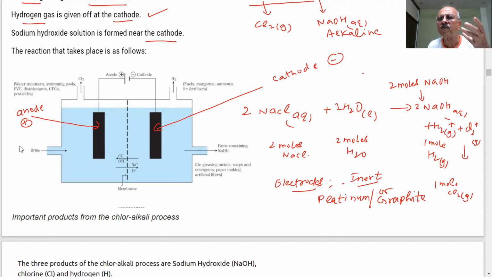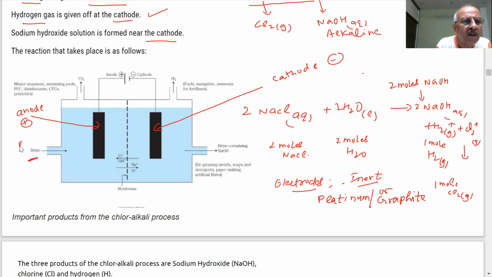Graphite is an allotrope of carbon. Sometimes graphite can react a little slowly, but platinum is absolutely inert. Platinum is very costly. Graphite is cheaper. So these electrodes are used. One electrode is negative, the other is positive, and this is the brine.